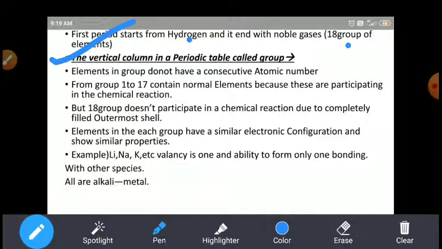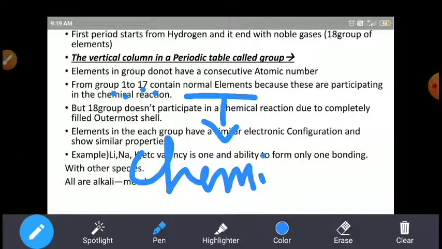Vertical columns in a periodic table are called groups. Already we have discussed. The elements in a group do not have consecutive atomic numbers. Groups 1 to 17 contain the normal elements. Why are they called normal? Because these elements participate in chemical reactions.